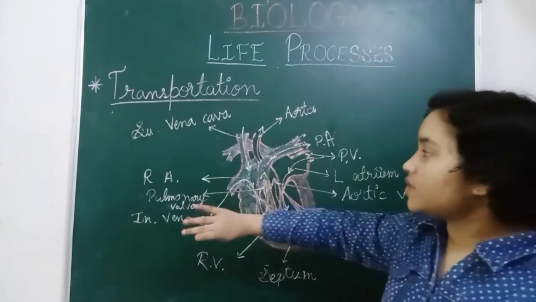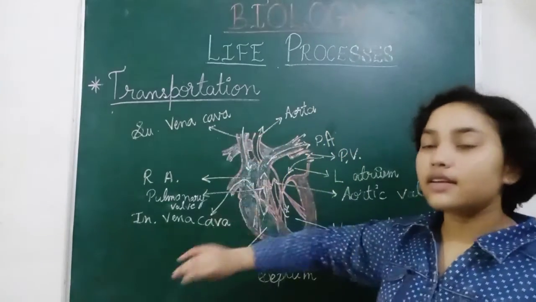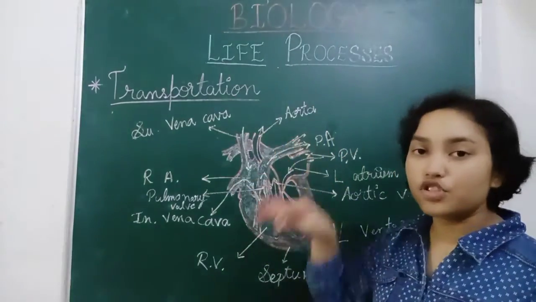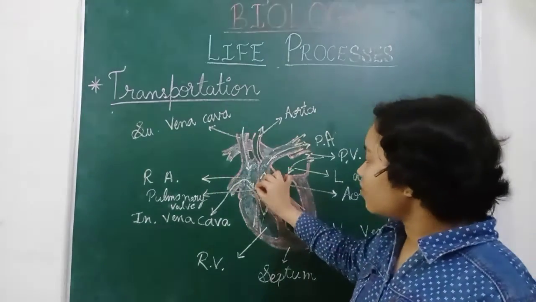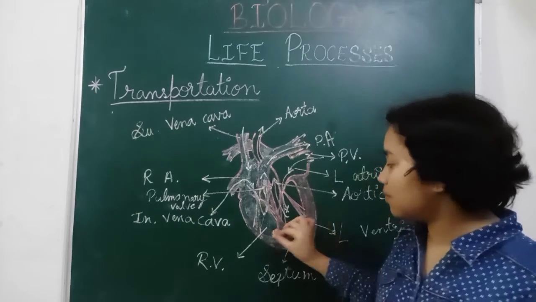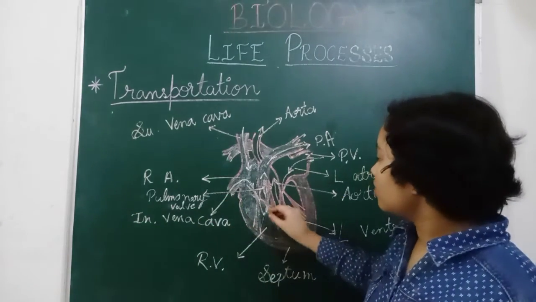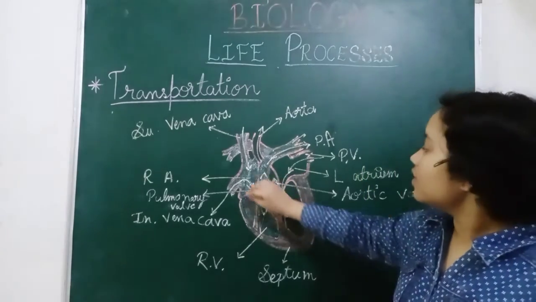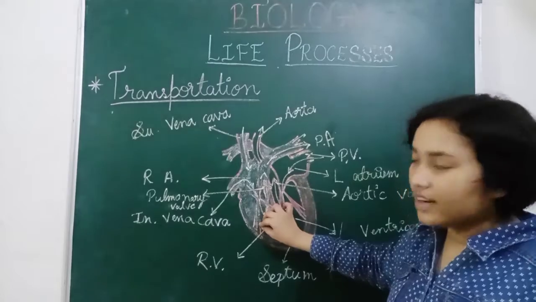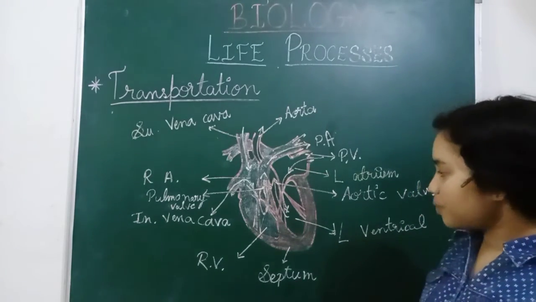So from there, the superior vena cava carries the blood, and it is pushed down to the right atrium. The right atrium pushes this deoxygenated blood down through the tricuspid valve. This is the valve, and from here the right ventricle pushes the blood out.